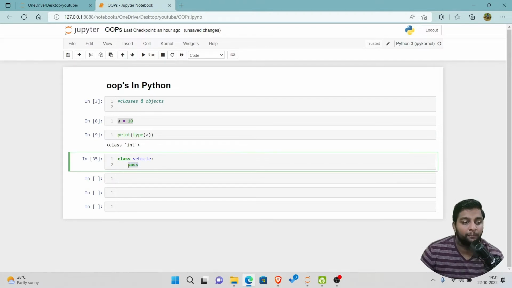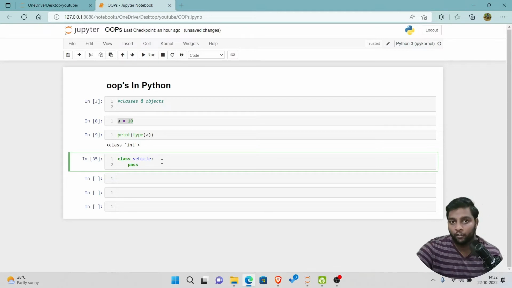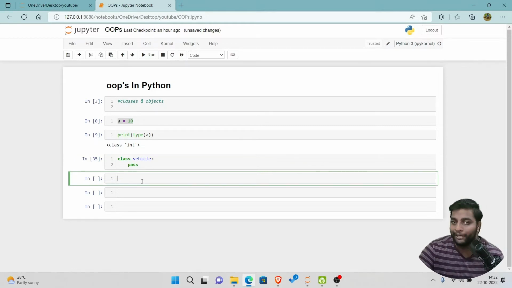So what is this pass and why is it showing you the indentation block error? If you want to know that, there is already a video called functions in Python. Check out that video, you will get to know. If you have already watched the video, I guess you might have guessed right, it is going to throw you an error. Good luck, you are on the correct way. So let's continue the code.